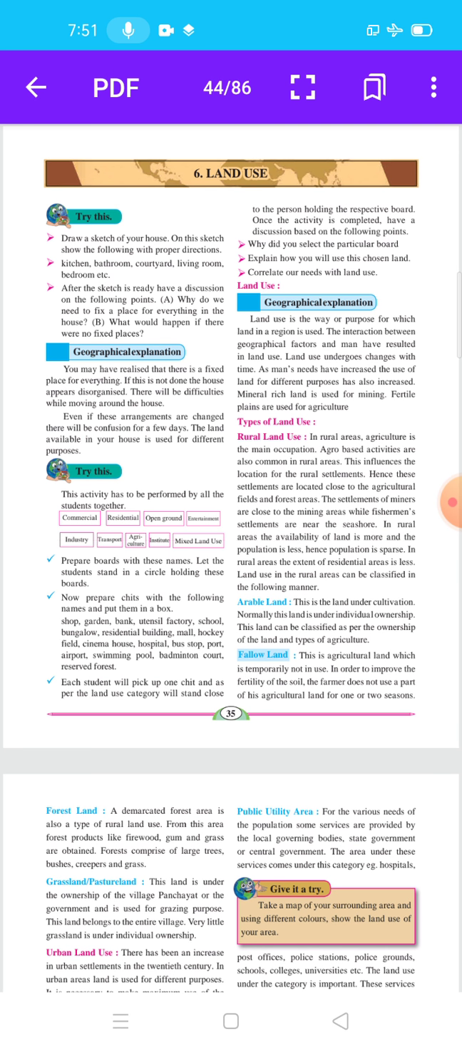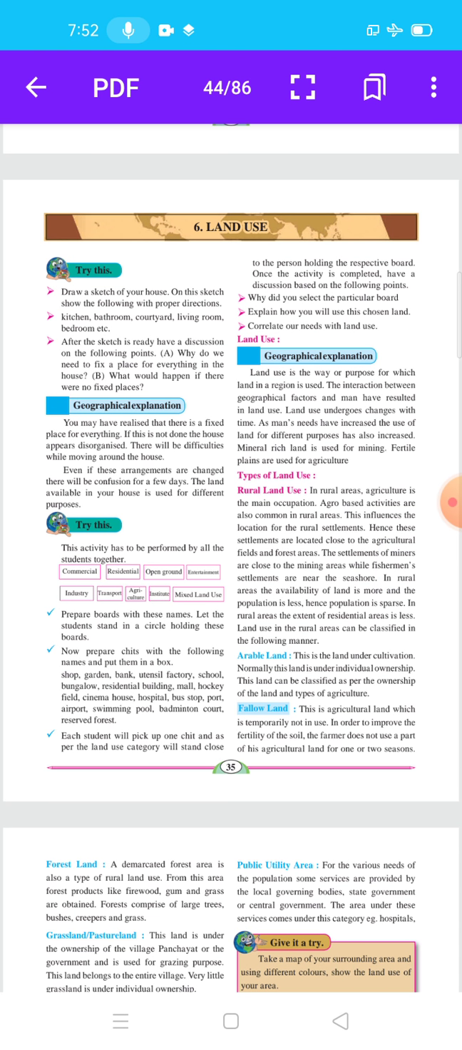Kitchen, bathroom, courtyard, living room, bedroom, etc. In that sketch we draw these particular points. After the sketch is ready, you have a discussion on the following points. A: Why do we need to fix a place for everything in the house? B: What would happen if there were no fixed place in our house, like kitchen, bedroom, etc.?